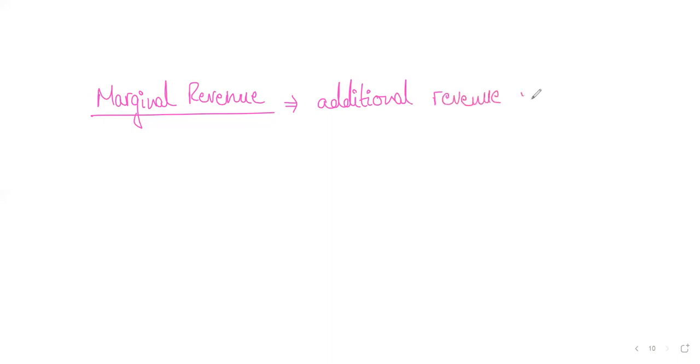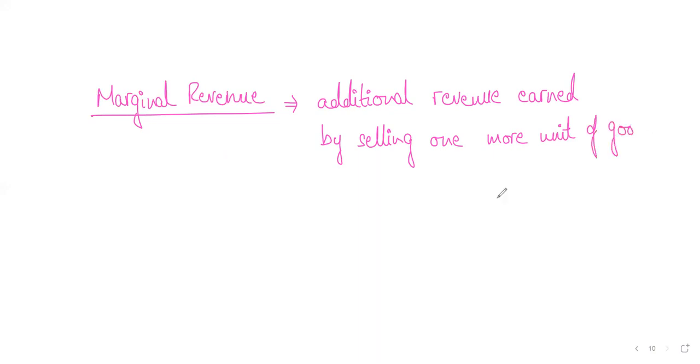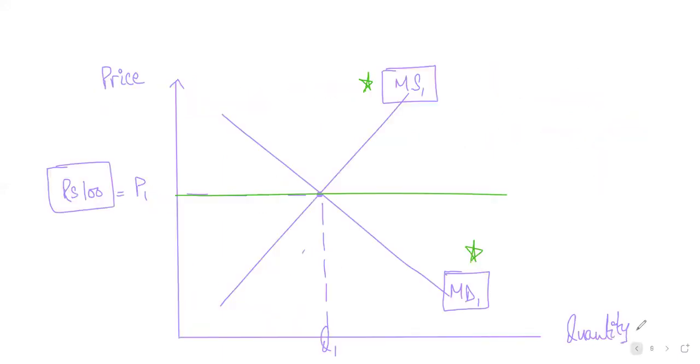earned by selling one more unit of good, right? Okay, so if you sell one more phone and let's say what is its price, so let's come back to our original example, right?